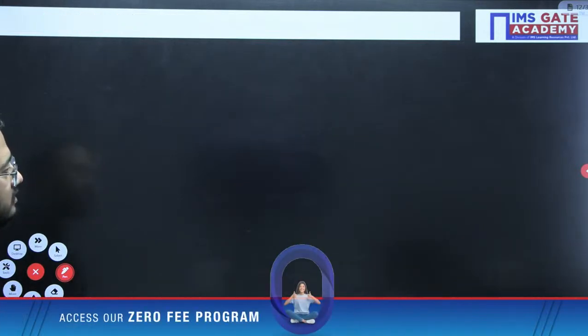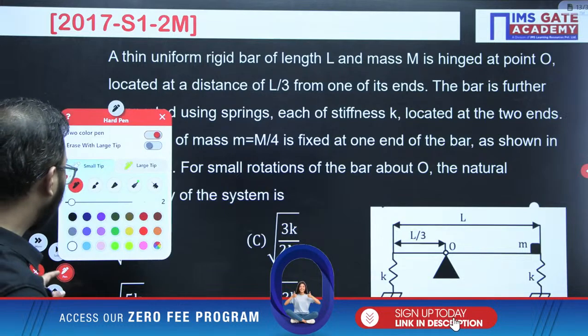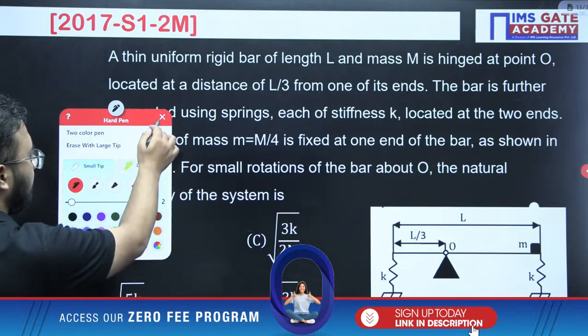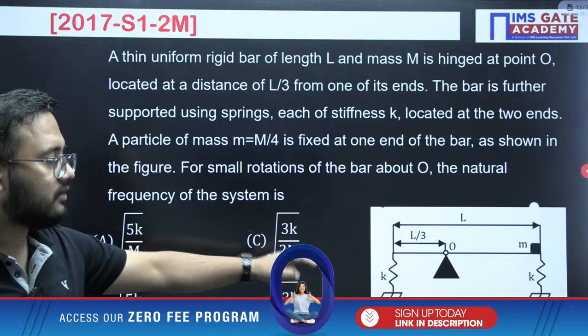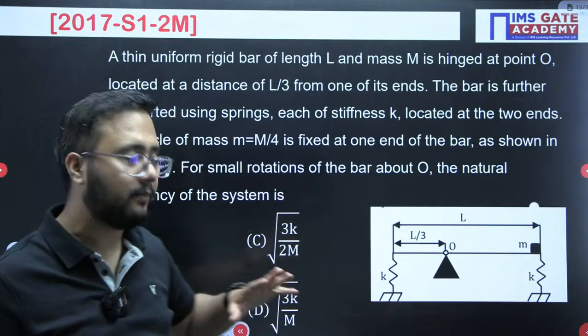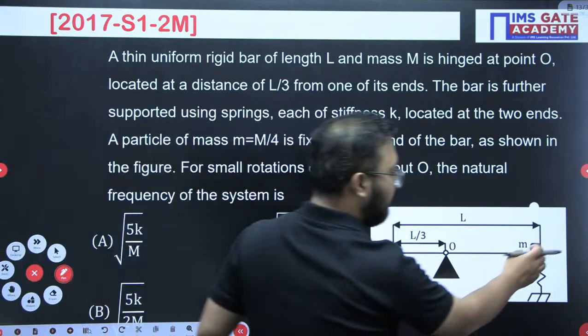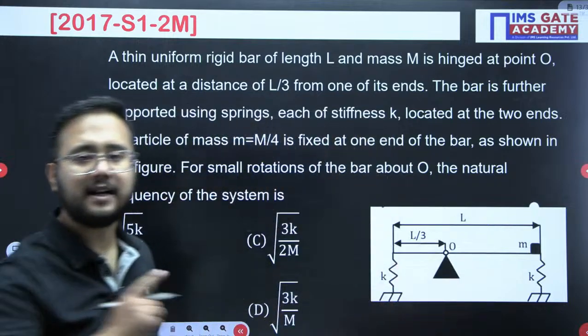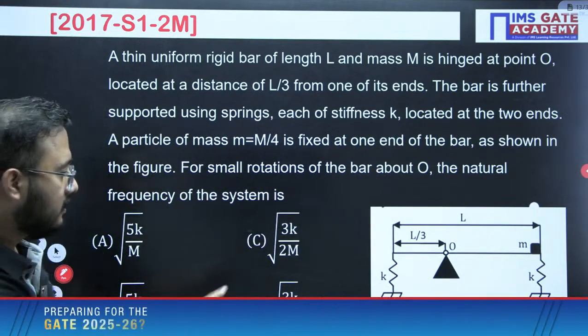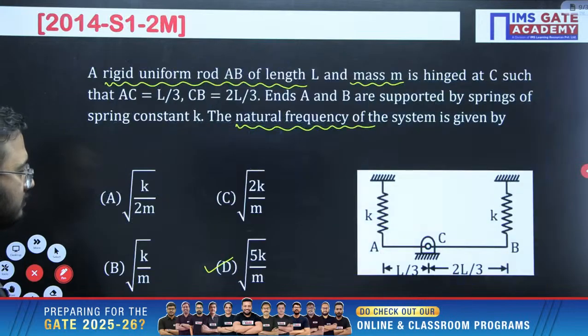Now moving to the next numerical. Again, a similar kind of question, but there is a small difference. If you compare this question with the previous question, in the previous question mass was not there. In this case, mass is placed. So just compare with the previous question.